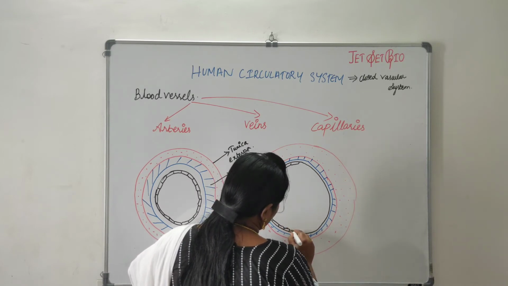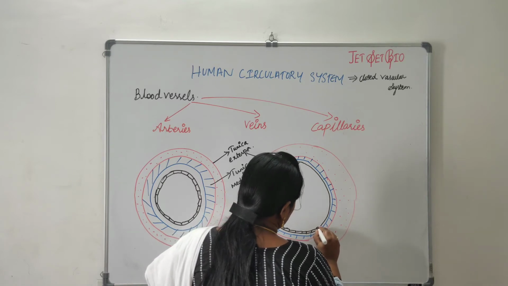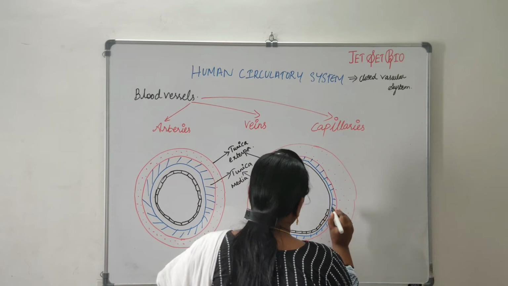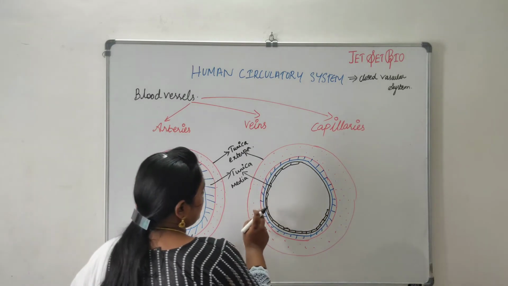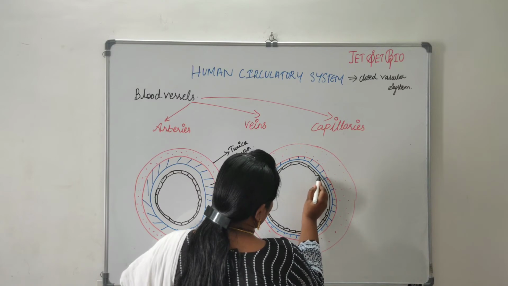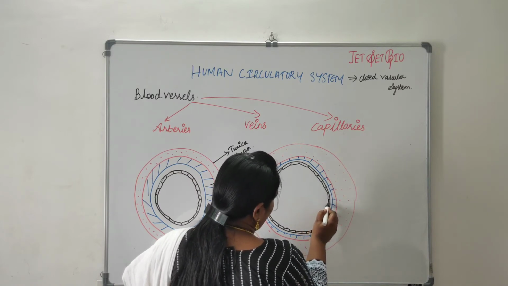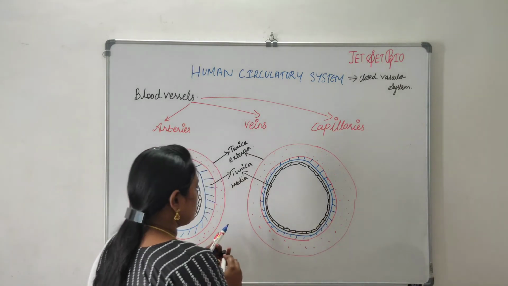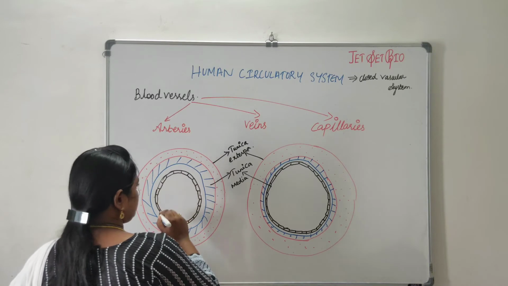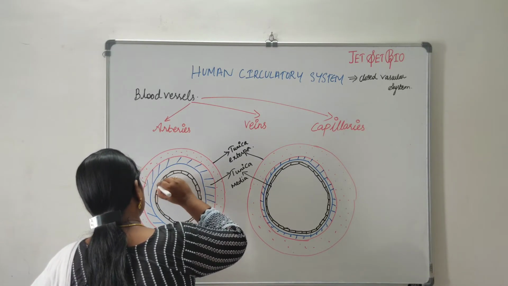So the different parts, the three layers: the outermost layer, externa, is thicker in case of veins and thinner in case of arteries. The rest two layers are thicker in case of arteries and thinner in case of veins. So these two layers, this part.